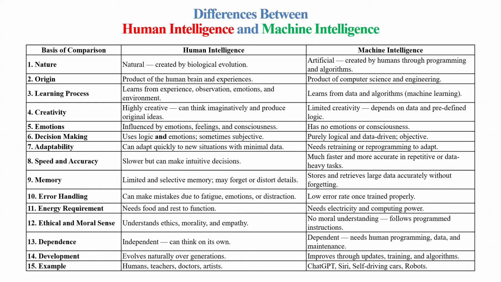When it comes to development, human intelligence evolves naturally over generations, whereas machine intelligence improves through updates, training, and algorithms. Examples for human intelligence: humans, teachers, doctors, artists. When it comes to machine intelligence: ChatGPT, Siri, self-driving cars, robots, etc.